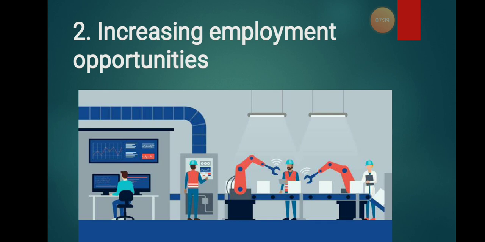Why will industries be situated in such places? Because industries need laborers, and at the same time the unemployed people will get employment opportunities. When more and more industries are situated in villages, the village will be developed with the help of industry, and the people who live there will get jobs. So when more and more industries are situated in our area, we can solve the problem of unemployment, and there will be major employment gains.